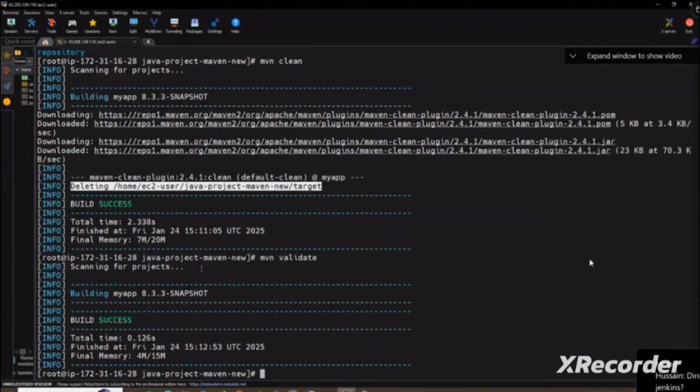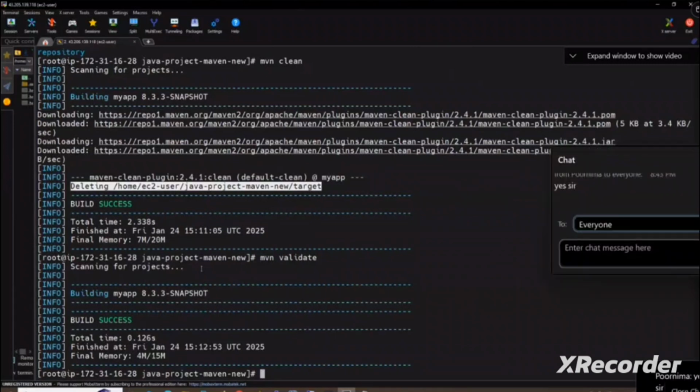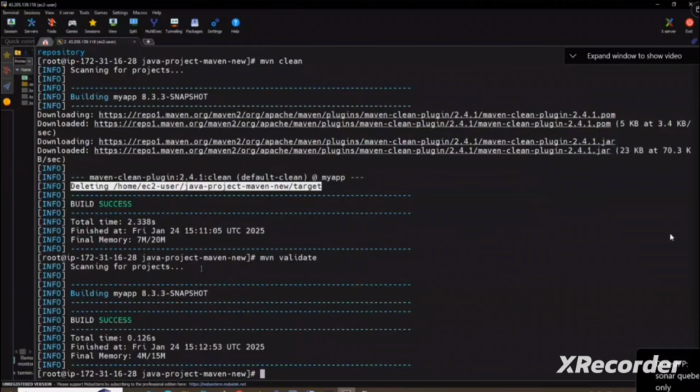What about SonarQube? You tell me. Should I take SonarQube? Should I take Jenkins? I want the correct answer. The answer should be your wish, sir. Yeah, you know better, sir. Jenkins is the most commonly used tool.